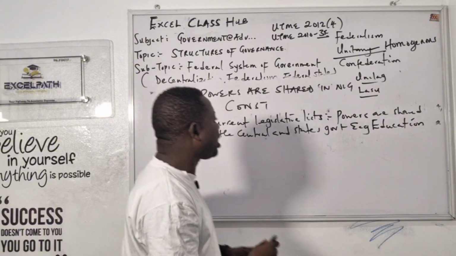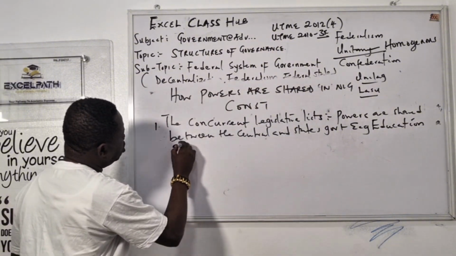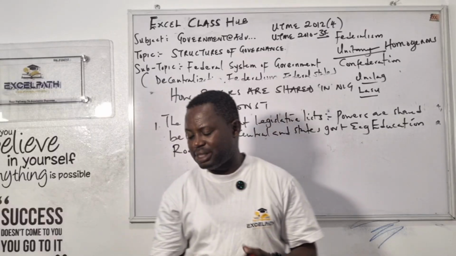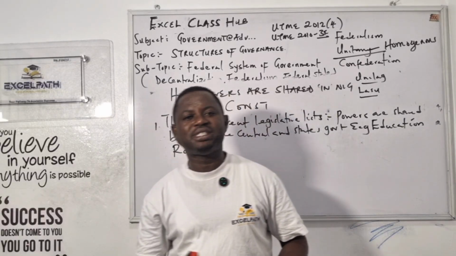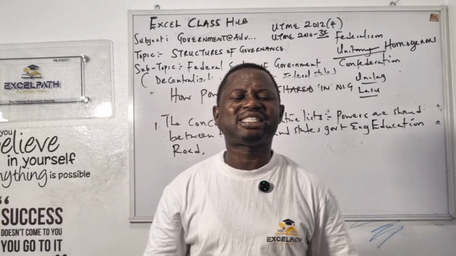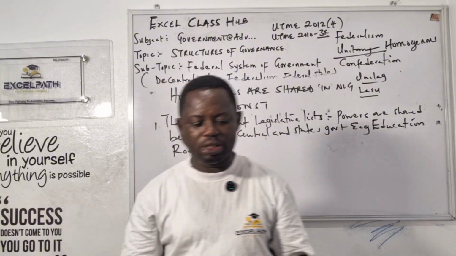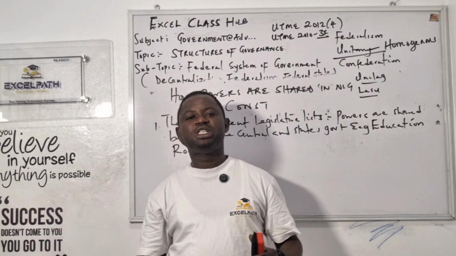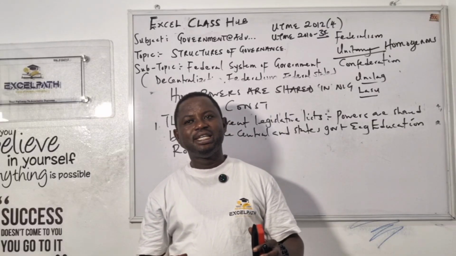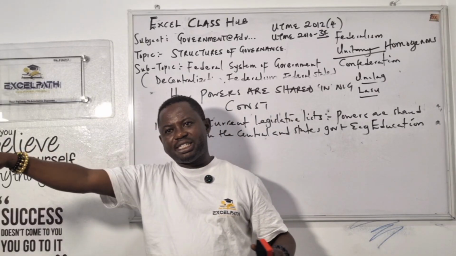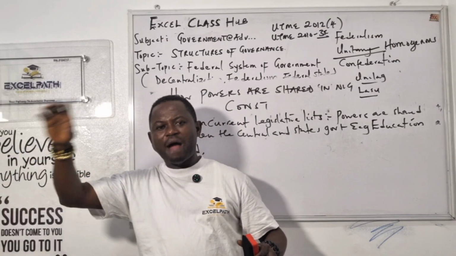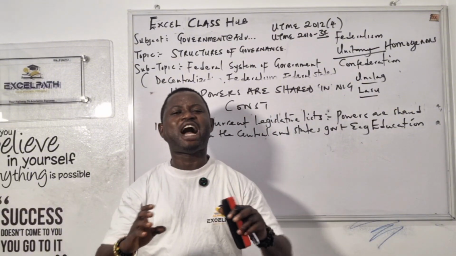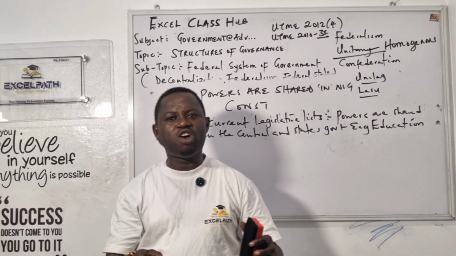Now class, another example is road. We have the federal road and we have the state road. An example of a federal road is the Third Mainland Bridge. The state road is where we go to all these places. We have the federal road and we have the state road, so two of them have power over it. Either the federal government or the state government can control it.